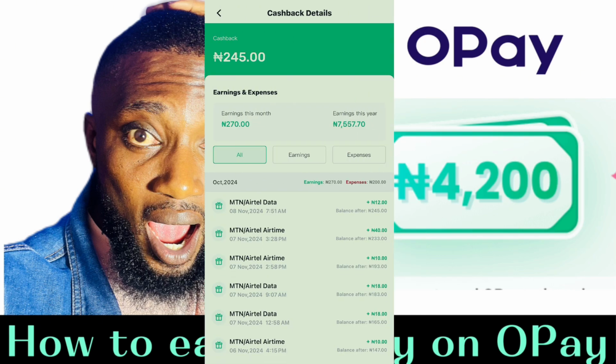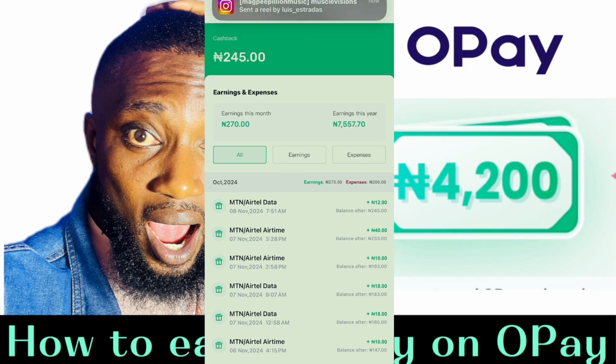So you can see these are my cashback, the little cashback I've earned so far, and look at the amount I've earned this year. I earn about 7,000 naira from OPay as a cashback. Do you understand? I earn about 7,000 naira as a cashback from OPay, and what I have left now is the amount I've earned this month, because I did not do more transactions this month. That's why you're seeing that.